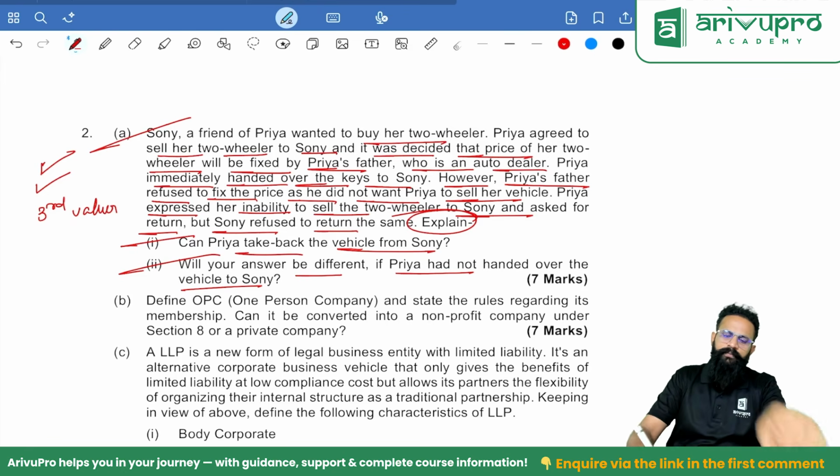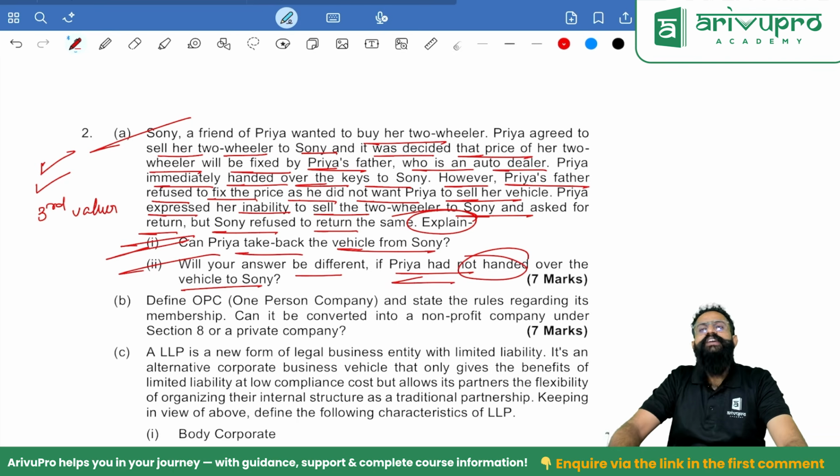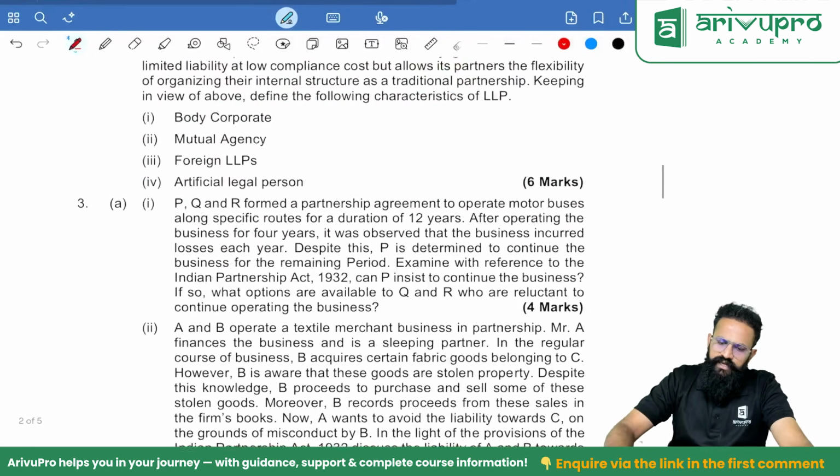So in this case, can Priya take back? Answer is no. They will pay a reasonable price. Will your answer be different if Priya had not handed over the vehicle? Yes, my answer will be different. In such case, the contract can be avoided. Clear? Done. LLP, okay.